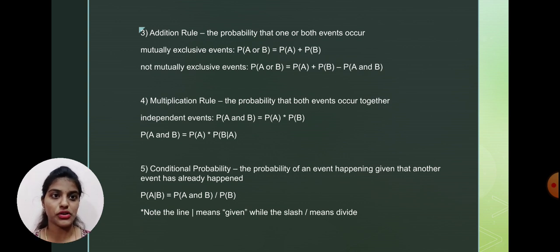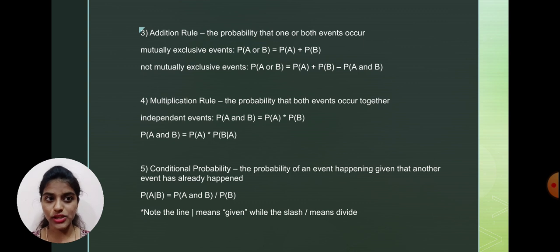And the multiplication rule: the probability that both events occur together, for independent events, P of A and B equals P of A into P of B. As we talked, when it is OR, we take P of A plus P of B, and when it is AND, P of A and B, that will be P of A into P of B.